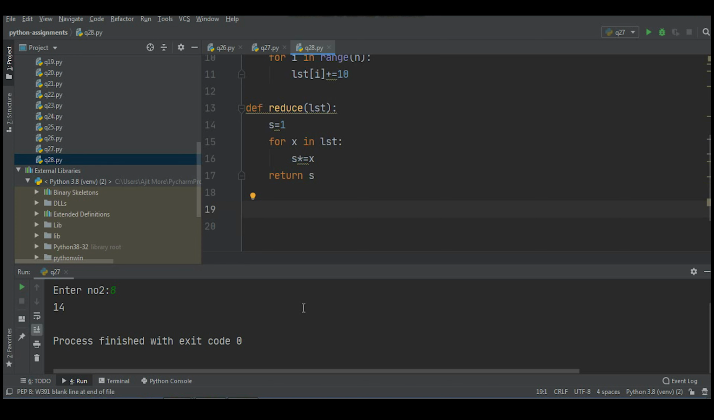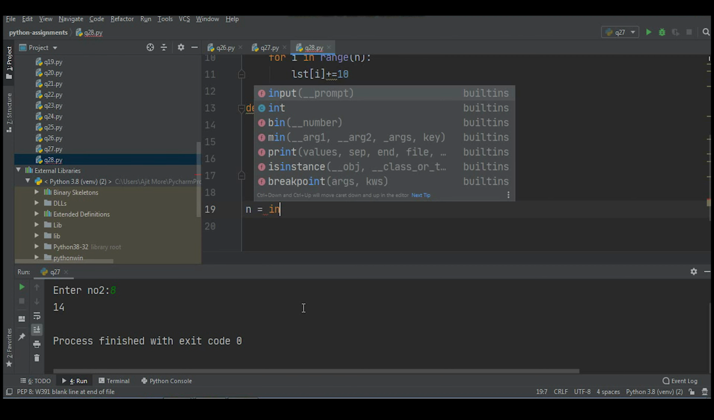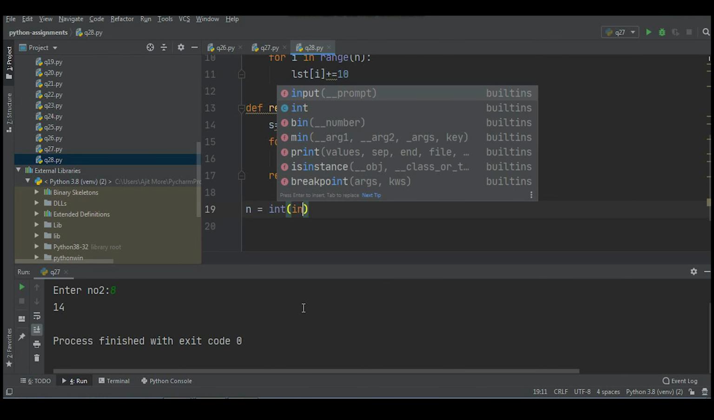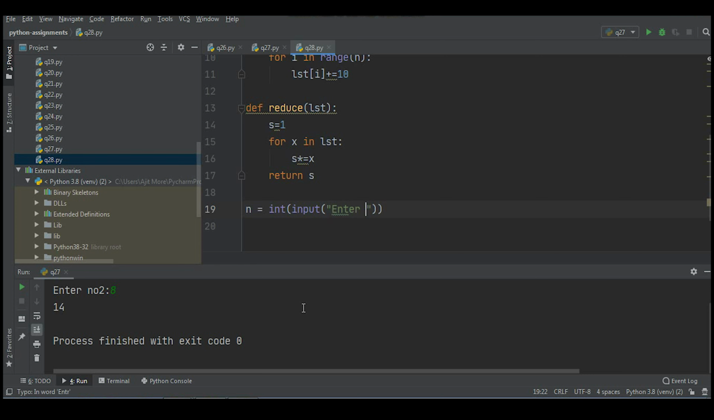Now what we'll do is test this. First we'll accept one list, meaning we'll create a list of n elements, and then we'll pass it to filter, map, and reduce, and then we'll display all at the appropriate time. First task is to accept elements. Integer input, enter n. Okay. Then we'll create one empty list.